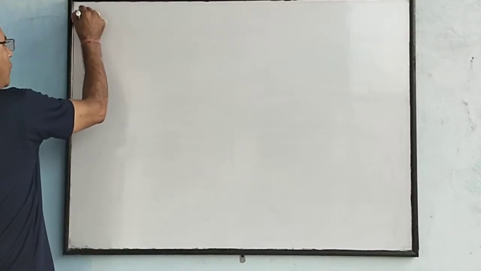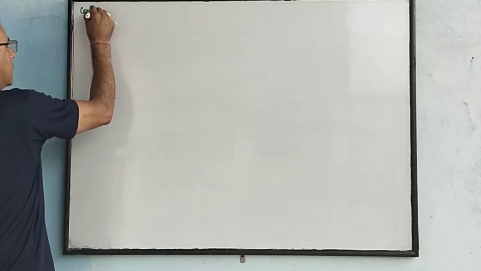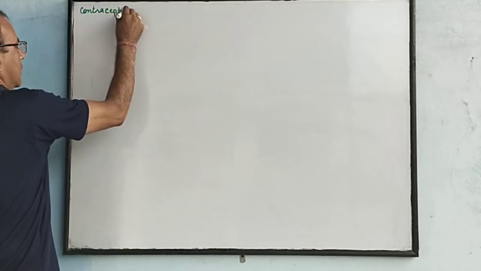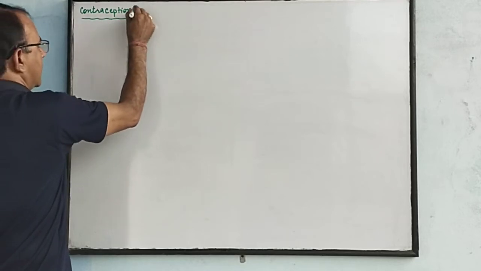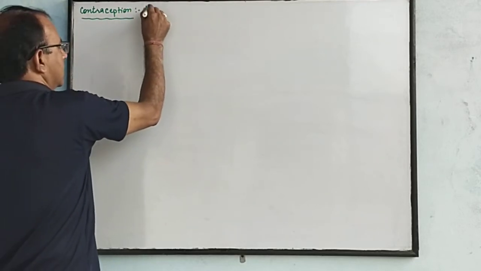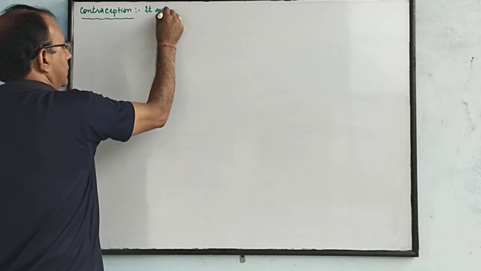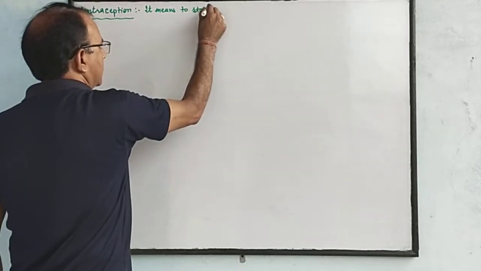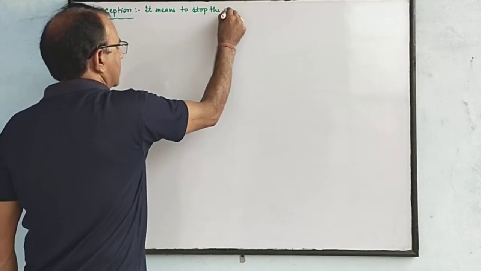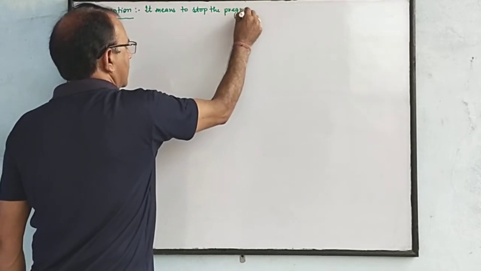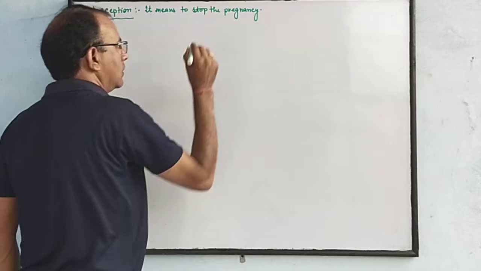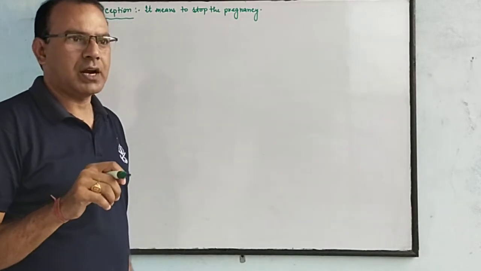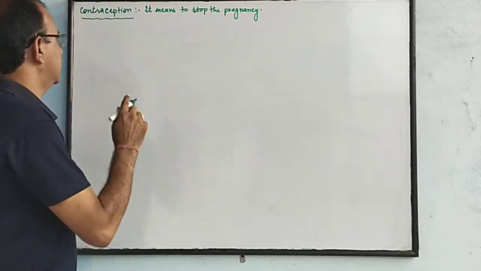First one is contraception. It means to stop the pregnancy. And the devices which are used to stop the pregnancy, those are called contraceptives.